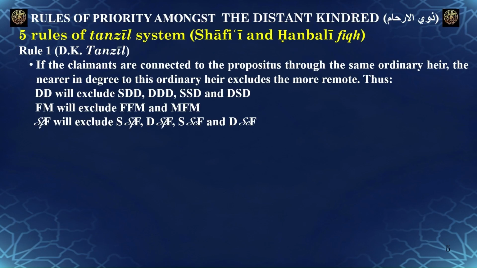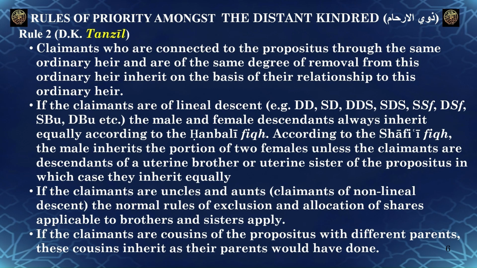Rule 1 is that if the claimants are connected to the propositus through the same ordinary heir, the nearer in degree to this ordinary heir excludes the more remote. So the daughter's daughter, being a grandchild, will exclude all the daughter's daughter's daughters and the son's son's daughters, all of them being great-grandchildren.